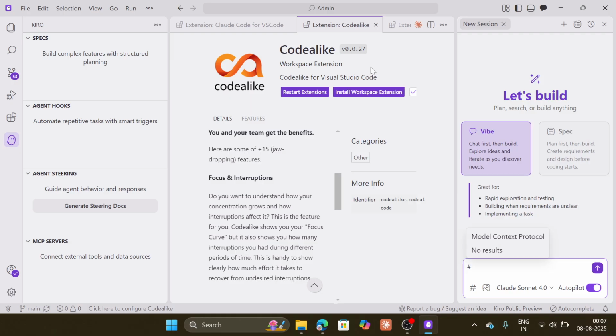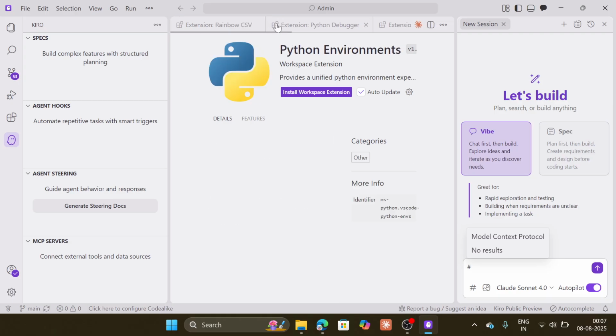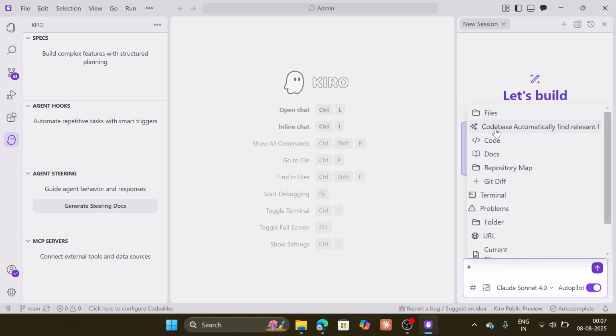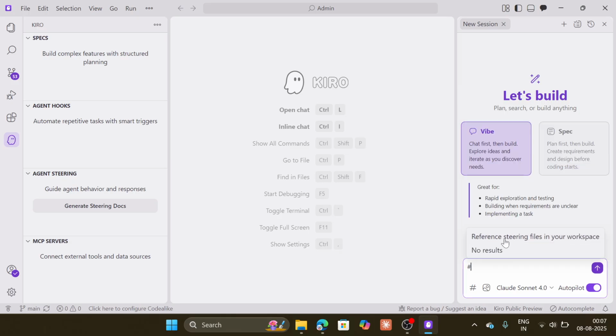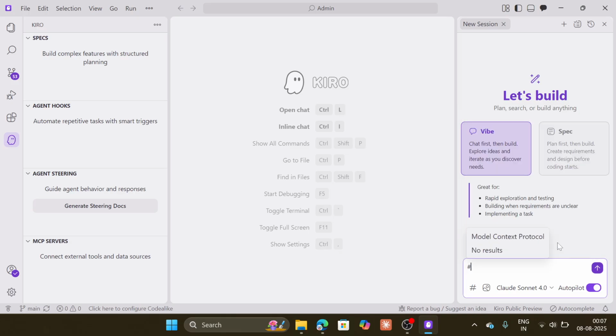I want to add some MCP. Currently I closed other things so I do not clutter much. I think whatever I install in my VS Code, it will fetch from there. Now let's say no result for MCP. As part of context, there are other things: files, code base, docs, select a folder, Git, terminal, problems, and steering. This is a new one. Let me try autopilot and MCP.